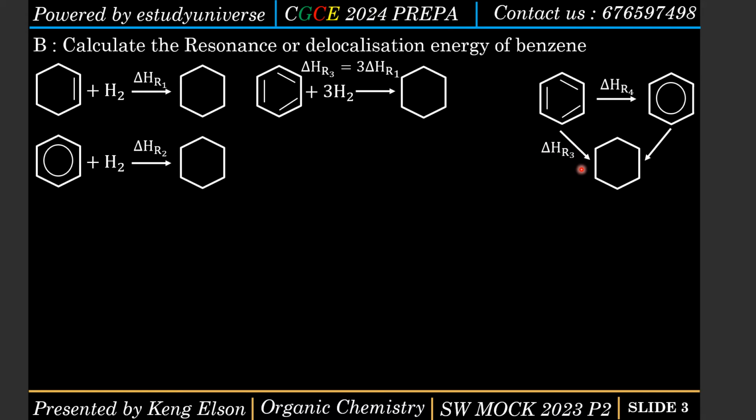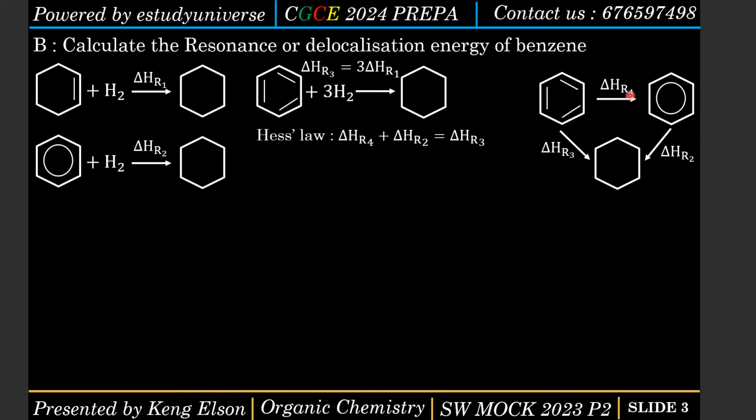Or if I convert the real benzene to cyclohexane, the enthalpy change involved is delta HRO2. Hess's law says that delta HRO4 plus delta HRO2 should give us delta HRO3.